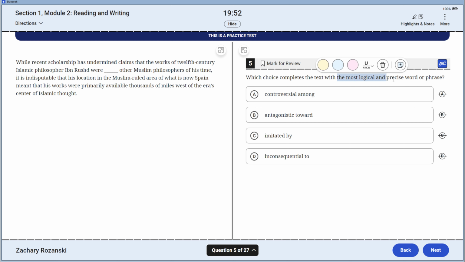On to 5, we've got another word choice question.